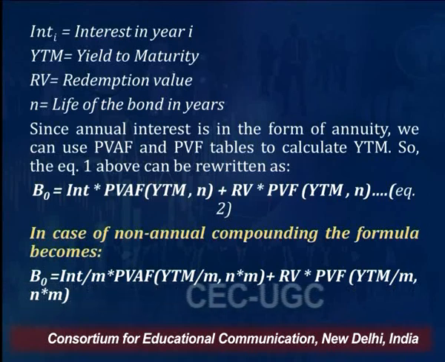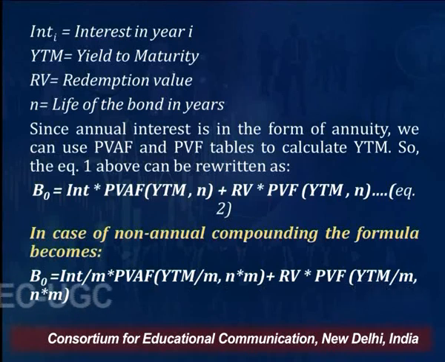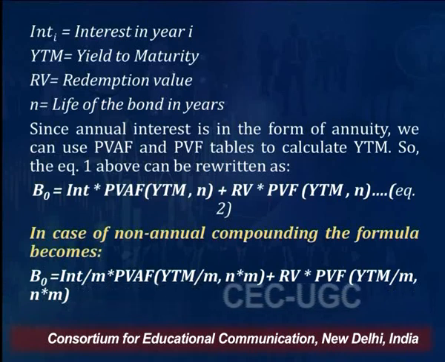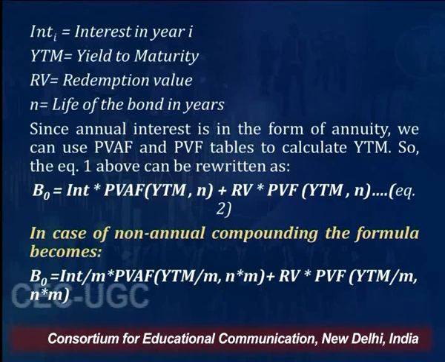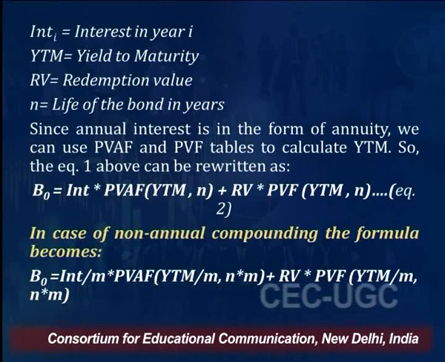So this equation, friends, can also be written in another way. In financial management, you might have studied capital budgeting. In capital budgeting, we calculate IRR, internal rate of return. That is, if you are investing in a project, you want to know what yield this project will provide to you.